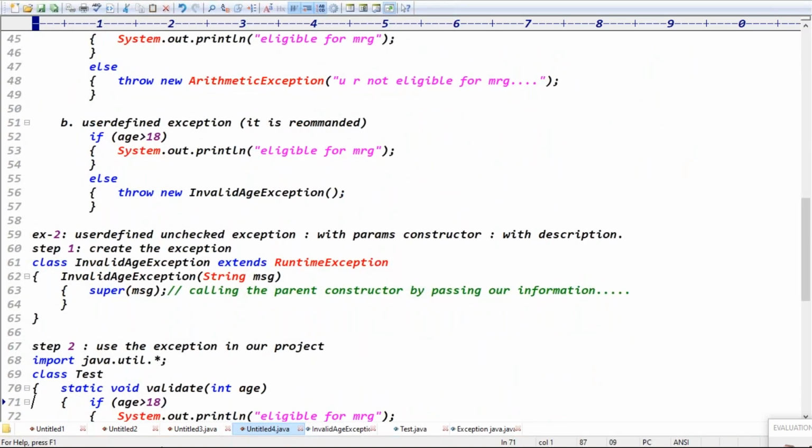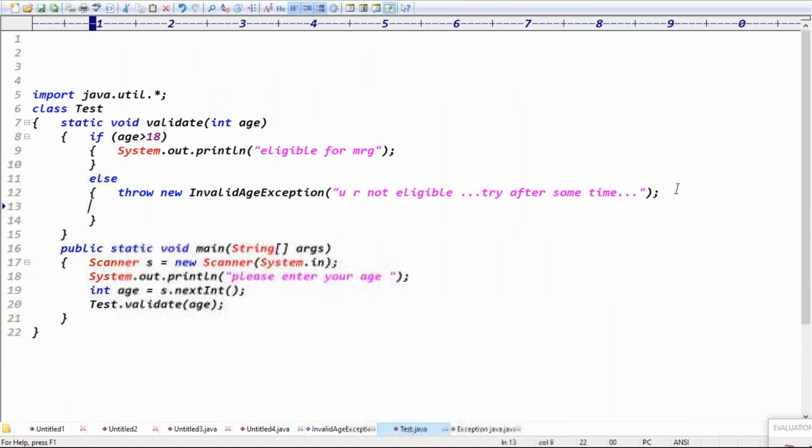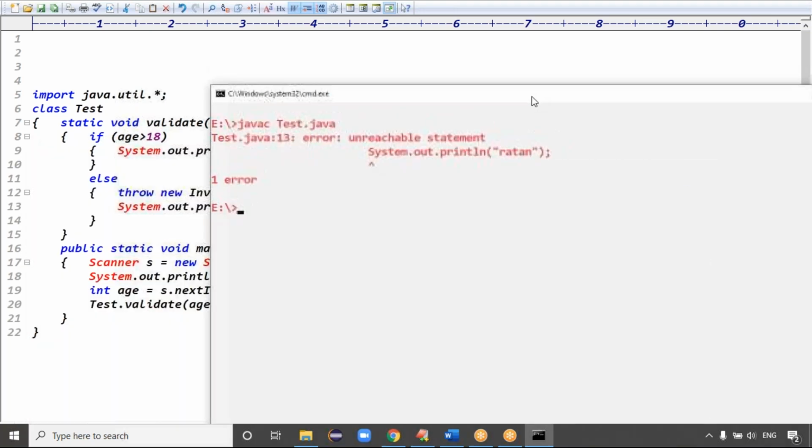Where, after throwing the exception? Yes, sir. After throwing an exception, guys, if you write any rest of the code, like System.out.println, it will throw an unreachable statement error, guys. Very good question.